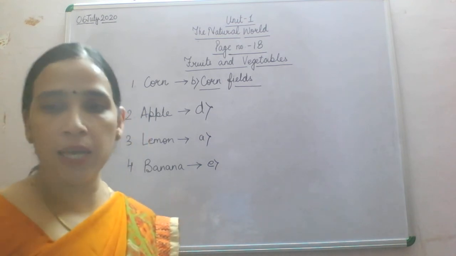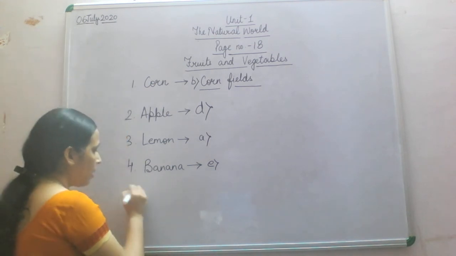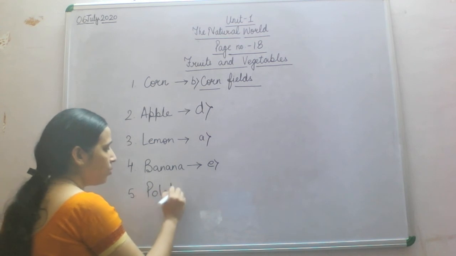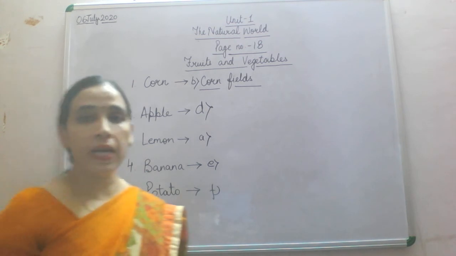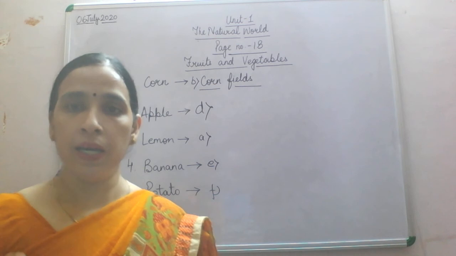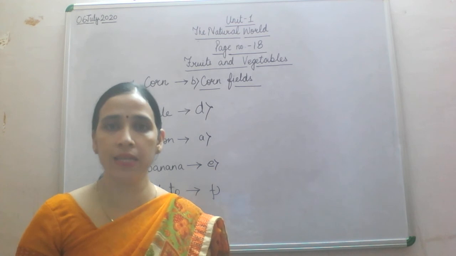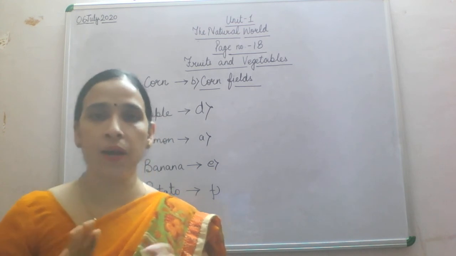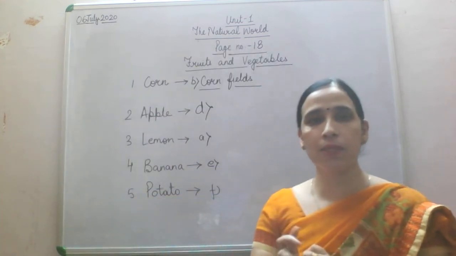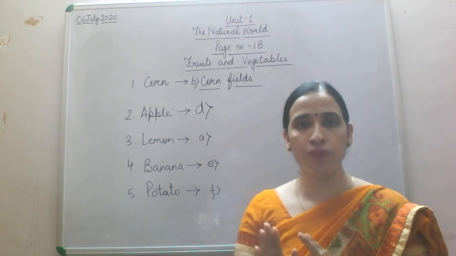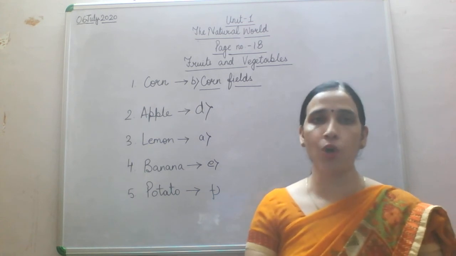Now come to potato. Next is potato. You can see bunches of potato in your book. Now potato comes from roots, but we are eating the stem of that potato. Fine. They are coming out from inside the ground, but we consider it a stem because it has a fleshy substance. What does fleshy mean? Soft. When mummy makes potato vegetable, it is not hard, it is soft. That's why we consider it a stem. What is a stem? The fleshy part of a plant.